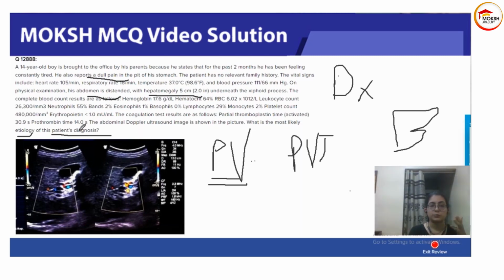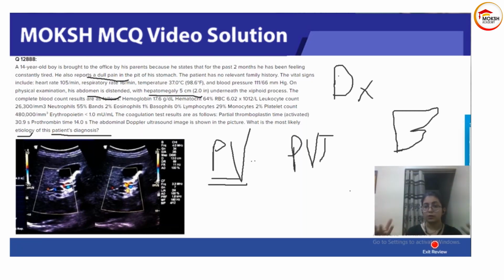But there are certain things which are pointing to portal vein thrombosis in this question. First of all, there's pain in his stomach, there is hepatomegaly, there is distension of abdomen. So we have our portal vein going to the liver, and there is a thrombosis in that vein, and the thrombosis is leading to back pressure, which is causing hepatomegaly. So this patient has developed a thrombus in the portal vein, which has led to hepatomegaly, which has led to abdominal pain and distension of abdomen.